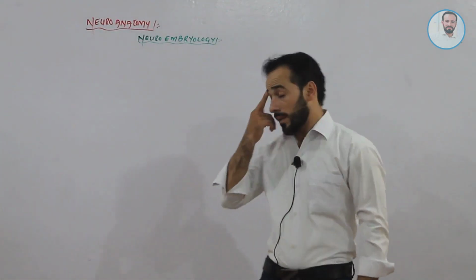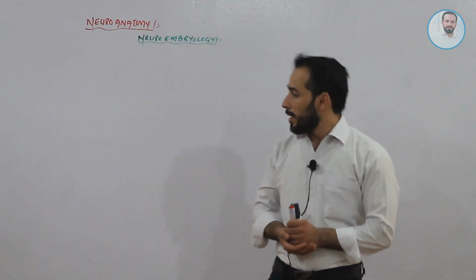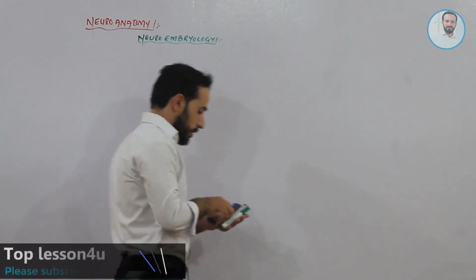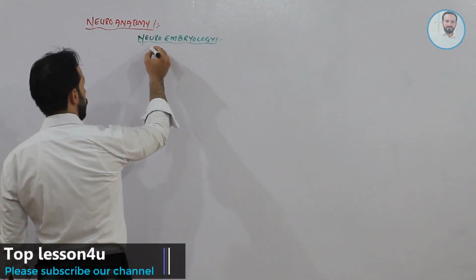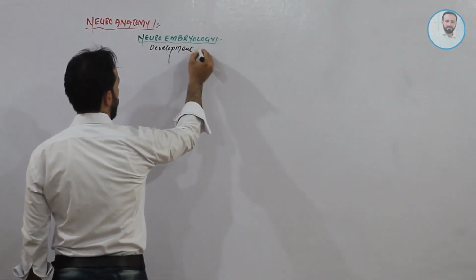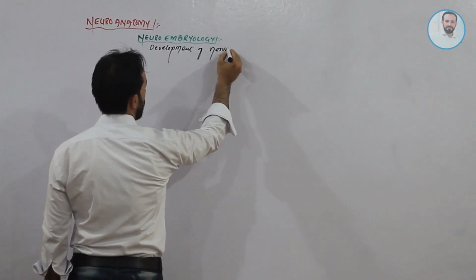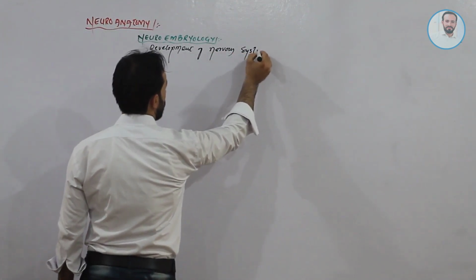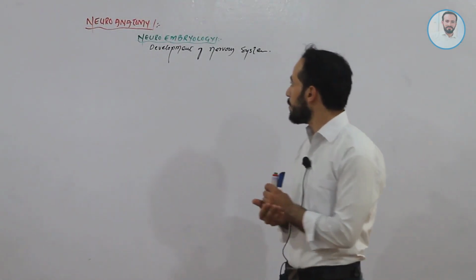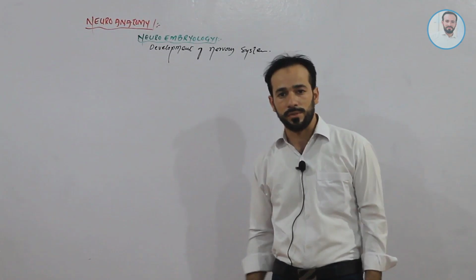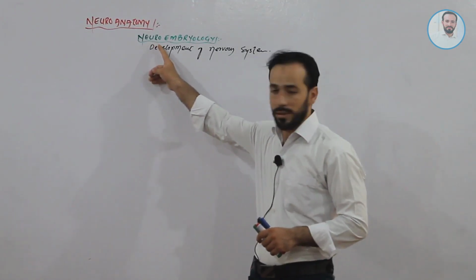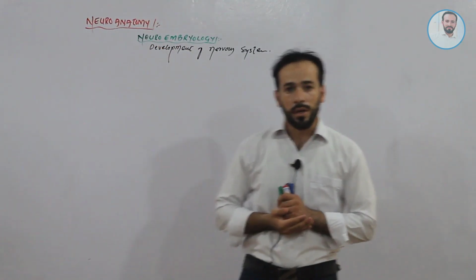Now friends, in neuroembryology, we are discussing the development of the nervous system. Neuroembryology deals with how in a fetus or an embryo the nervous system develops and is formed. This is discussed under the title neuroembryology.